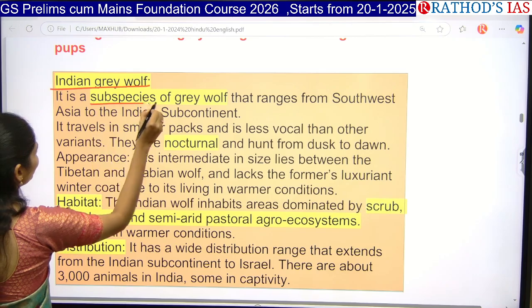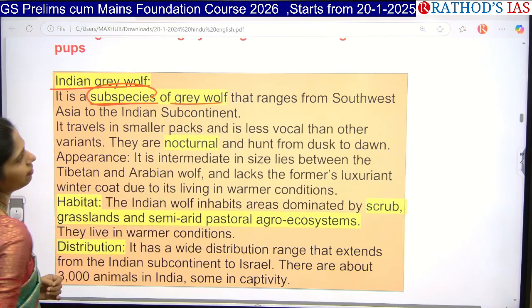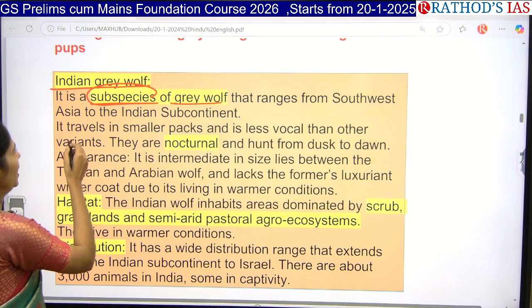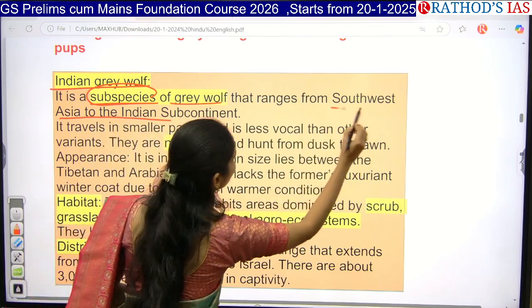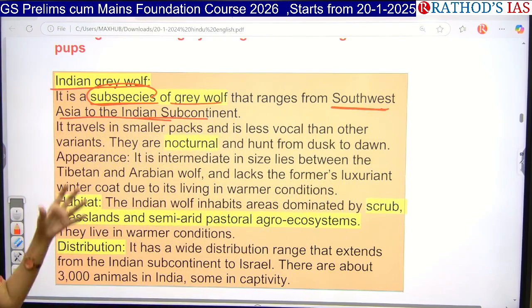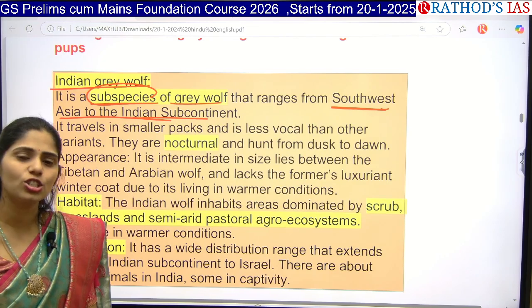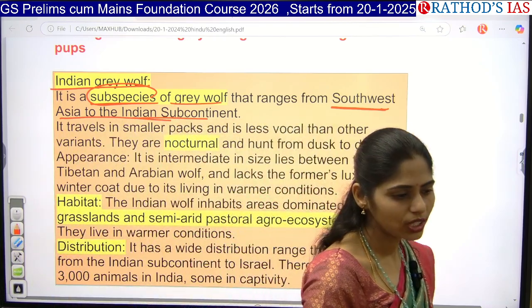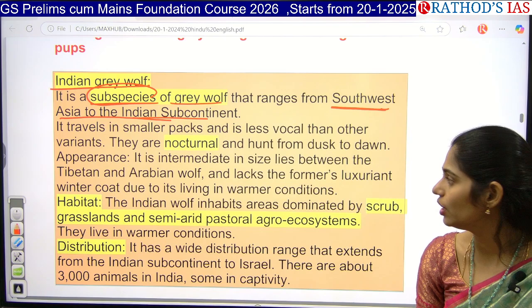The Indian grey wolf is a subspecies of the grey wolf. It is mainly seen from Southwest Asia to the Indian subcontinent, and it is nocturnal. Nocturnal means it is very active at night, so it goes searching for its prey during the night.